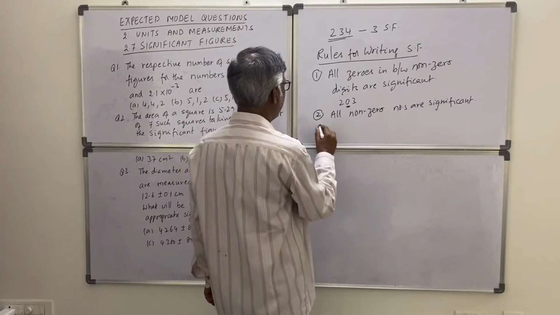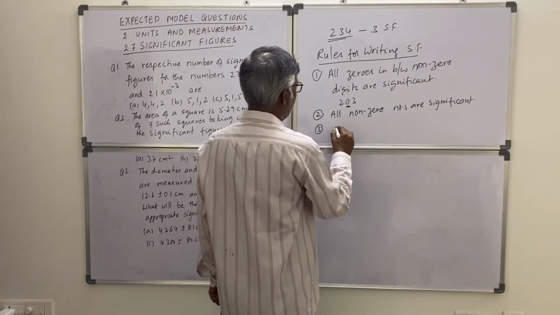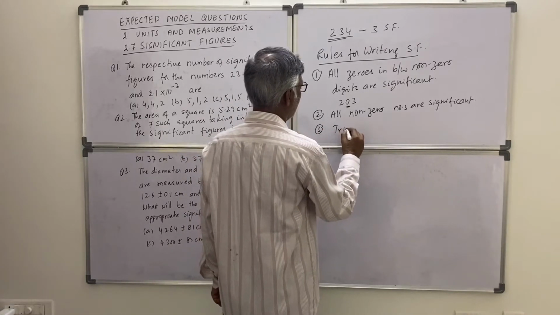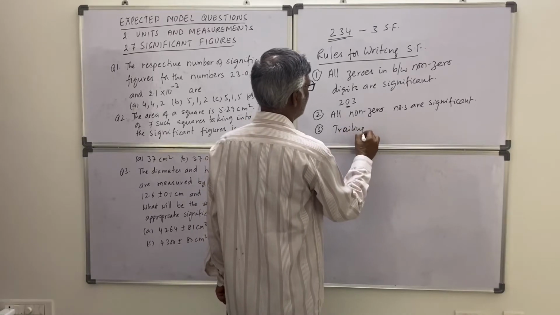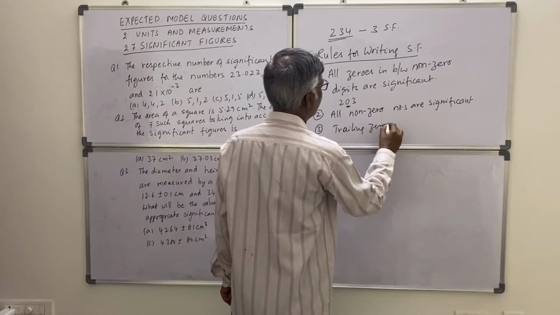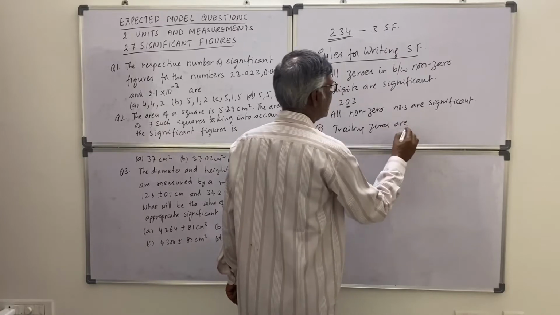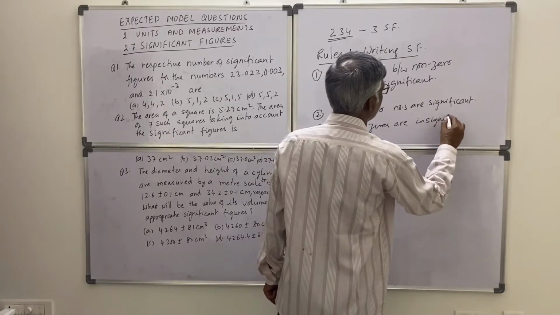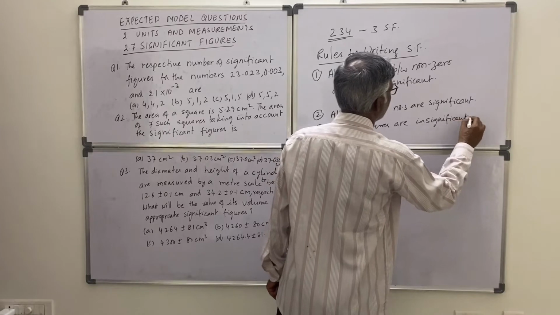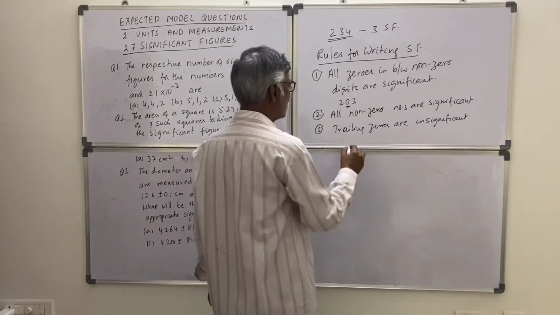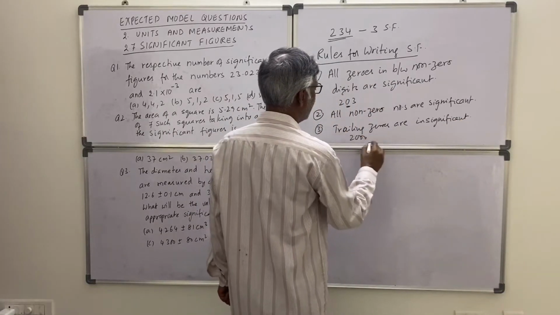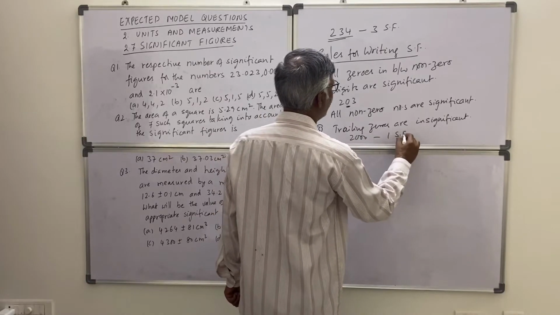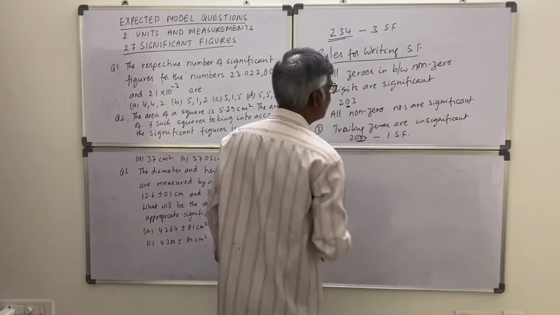Then third one is trailing zeros are insignificant. That means suppose 2000 is there. In this only one significant figure is there. These are trailing zeros.